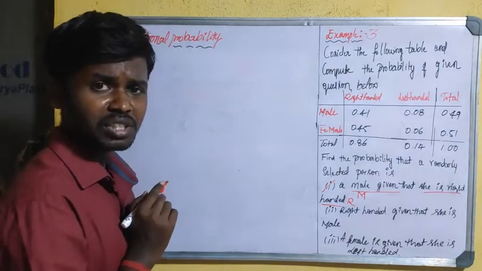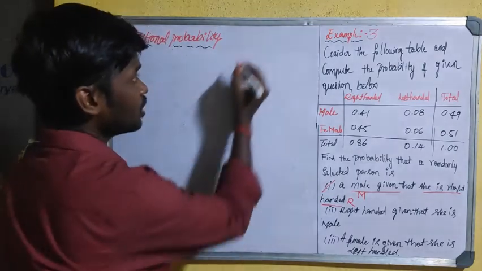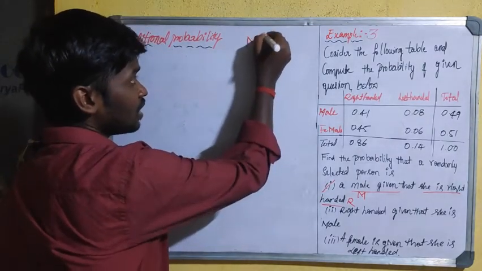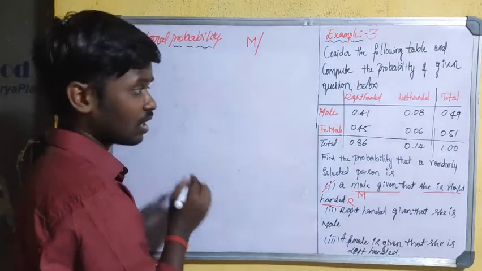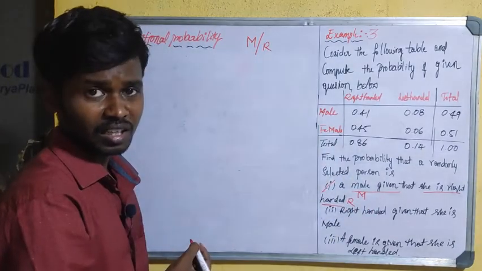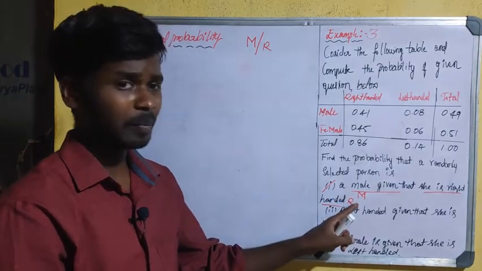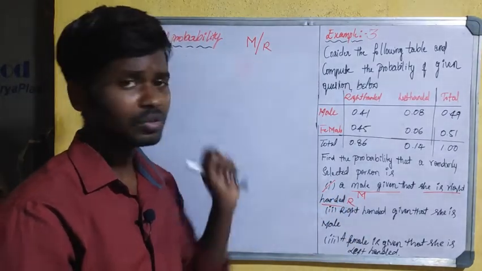So according to conditional probability, how are we going to represent this question? Male is given that event R has already occurred. Okay, so the same thing, you have to apply this information to this formula.